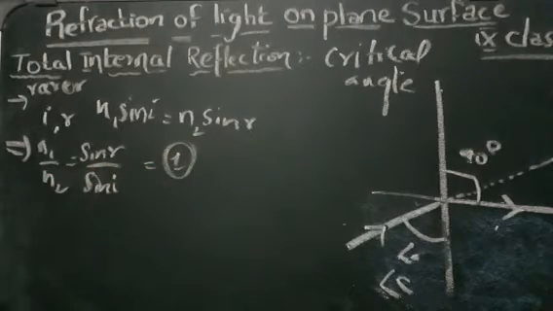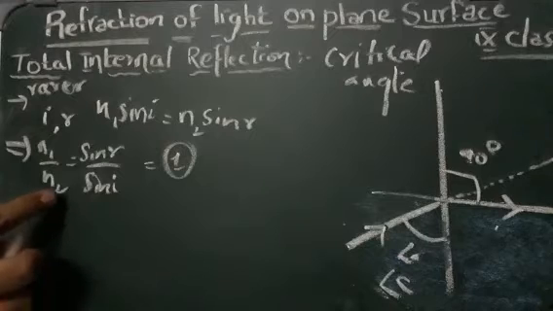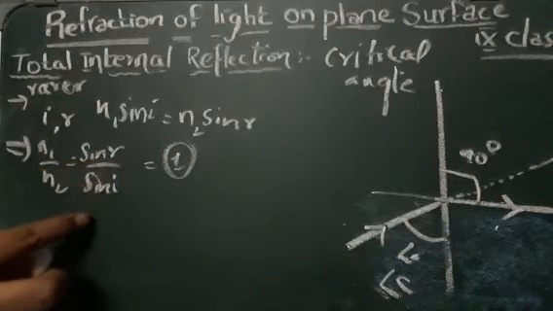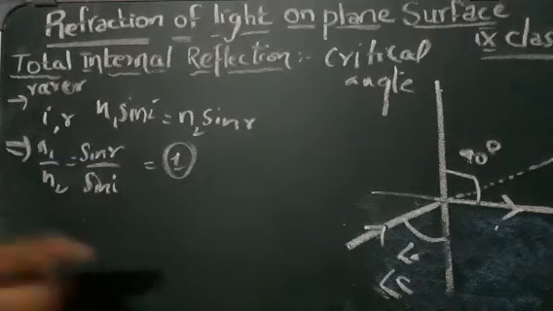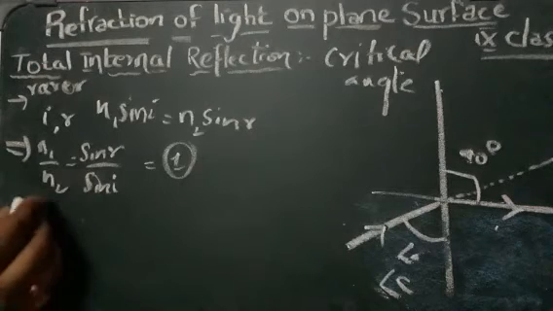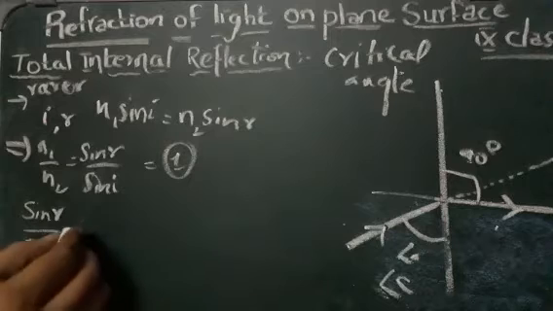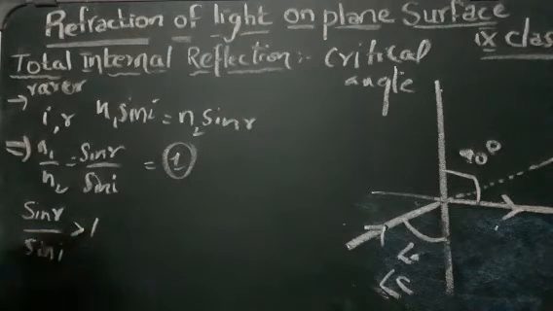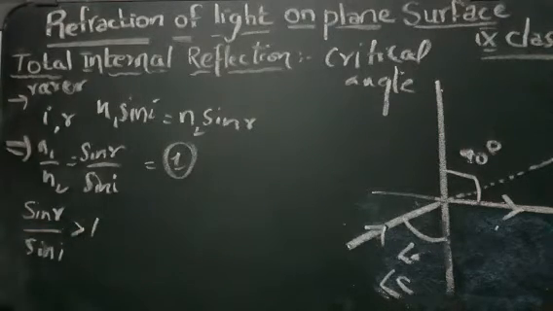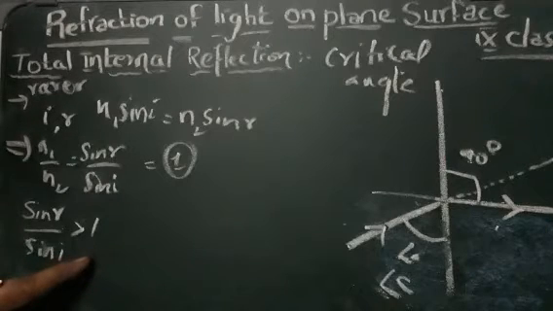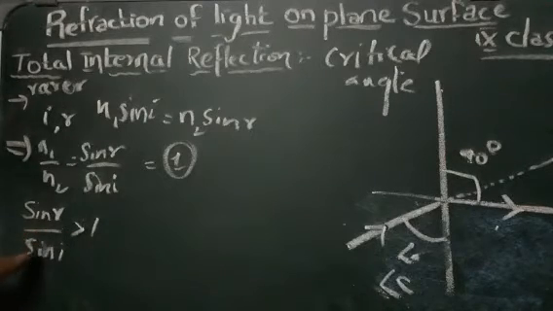So sin r by sin i is greater than 1. So we conclude that the angle of refraction is greater than the angle of incidence, that is r is greater than i.